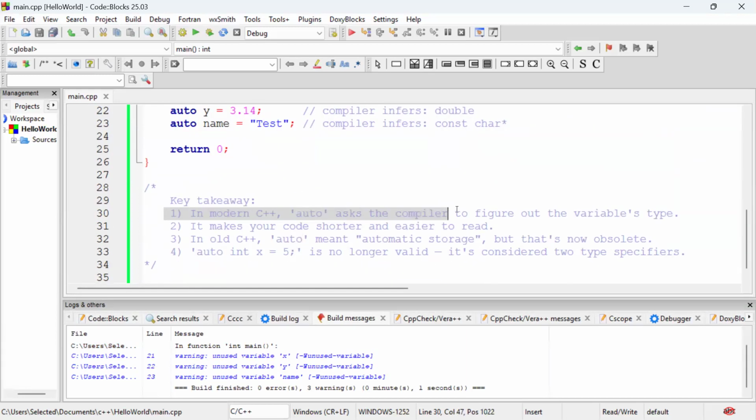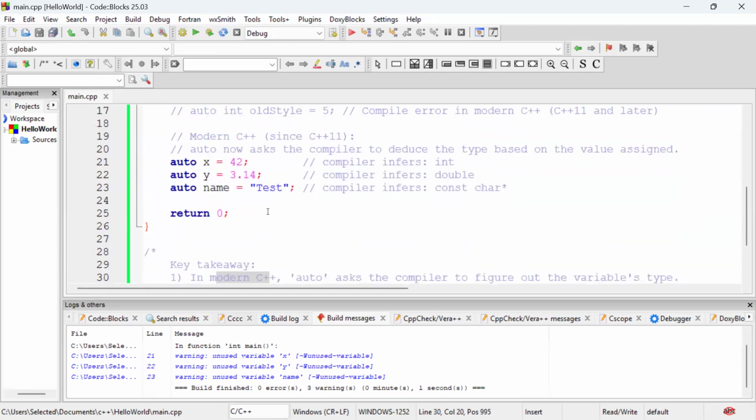Now, the key takeaways from this video are that in modern C++, the keyword auto asks the compiler to figure out the variable's type. It makes your code shorter and easier to read. And in old C++, the keyword auto meant automatic storage, but that's now obsolete. And key takeaway 4 is that auto int x = 5 is no longer valid. It is considered two type specifiers, which the compiler doesn't allow in modern C++, which is C++11 and later.